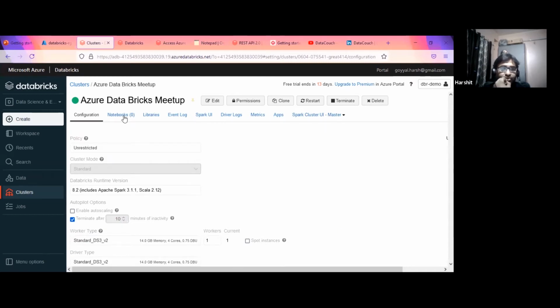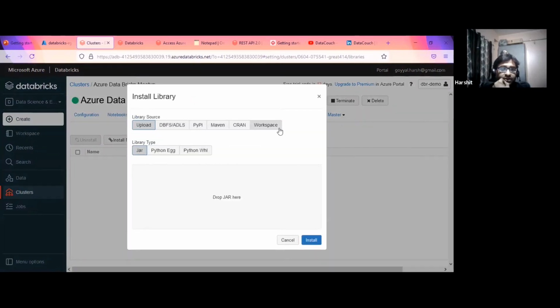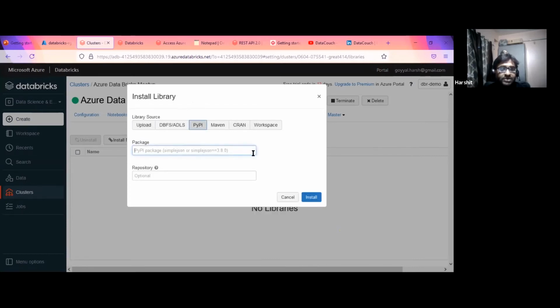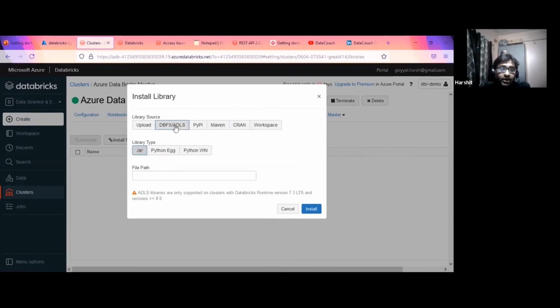If you go to the different tab, it talks about the notebook library: what library I want to install, or what extra libraries we have. As of now there is no library at all, but potentially we can install within the cluster. You have to click on install, and all these options come up. Suppose you need a PyPI package, you give the PyPI package name. If it is a Maven package, you give a Maven library. Even if you don't have a package and you want to use a jar in your cluster, or maybe you have written some jar, you can upload a jar, or a Python wheel package as well.